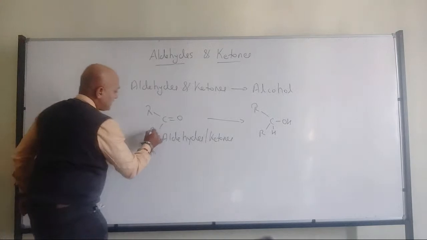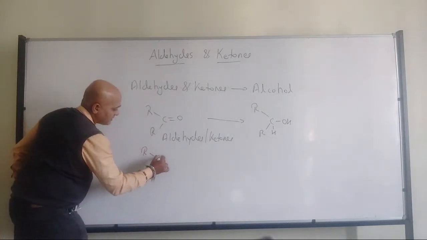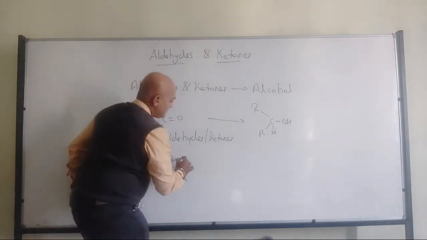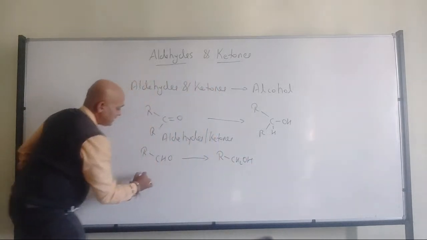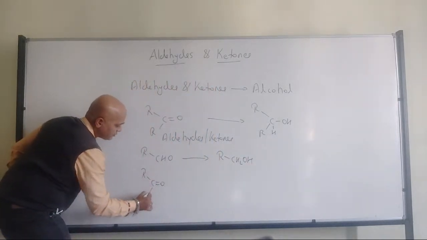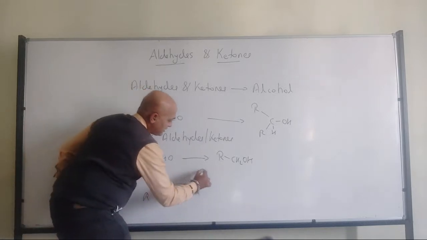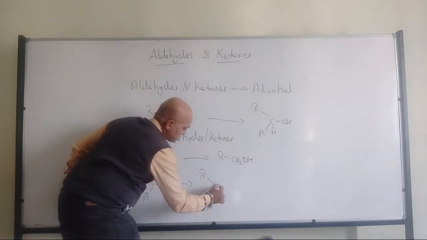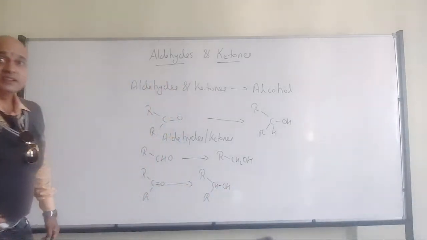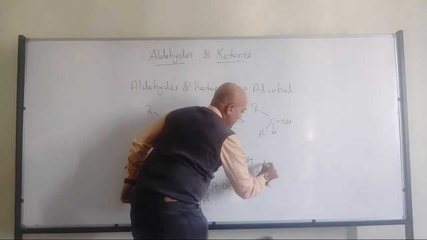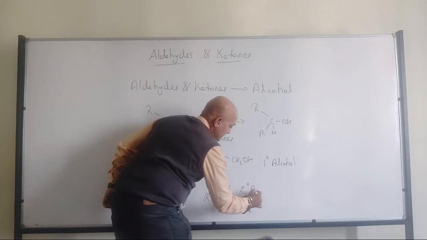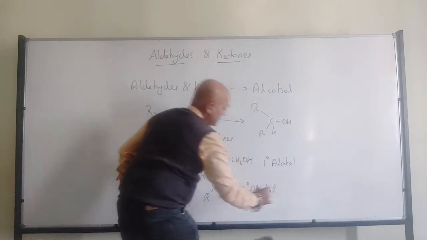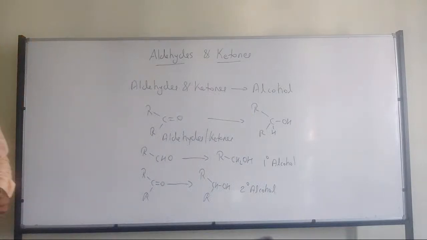If I consider it as an aldehyde, RCHO, then it will be converted into RCH2OH. If I consider this one as a ketone, then it will be converted into RCHOH. So that's where we have the primary alcohol, and that's where we have the secondary alcohol. So that means aldehydes always form the primary alcohols.